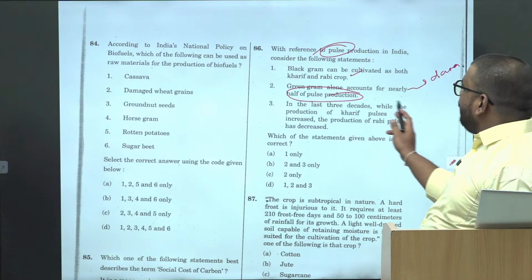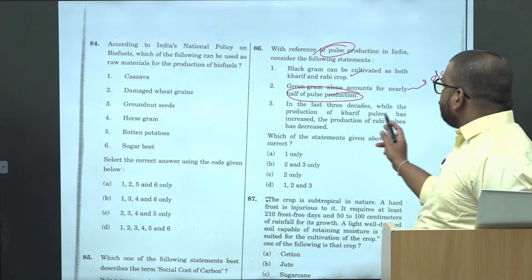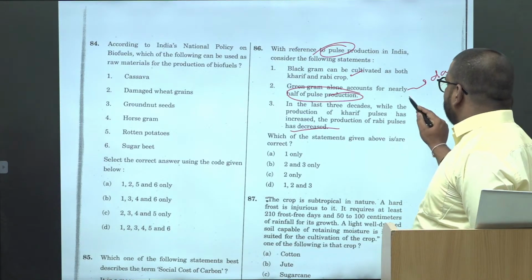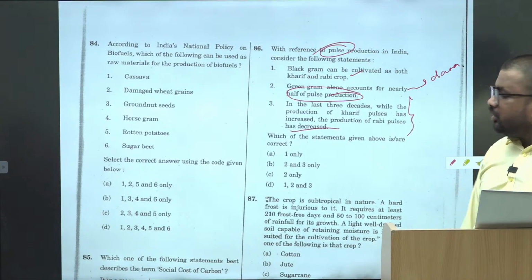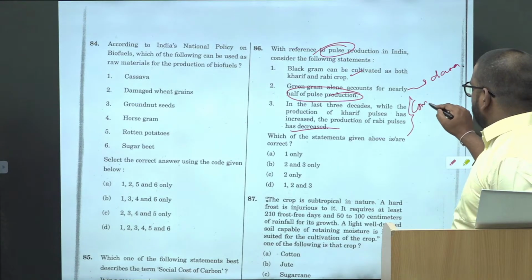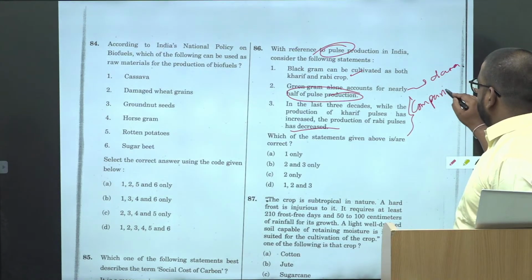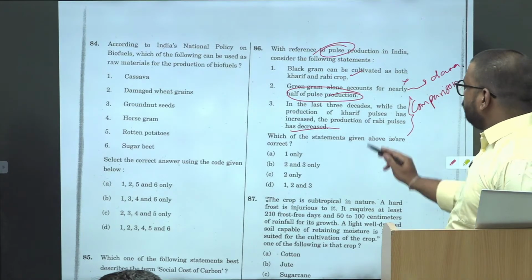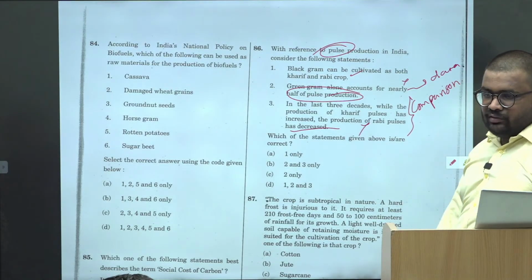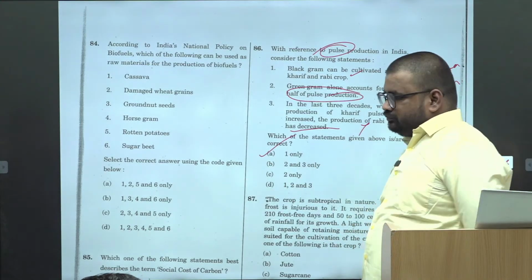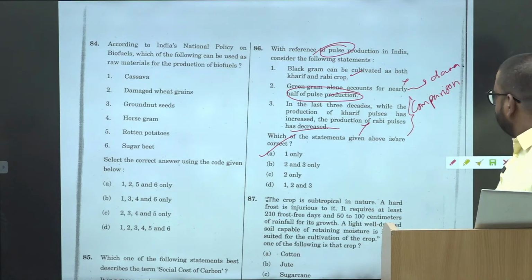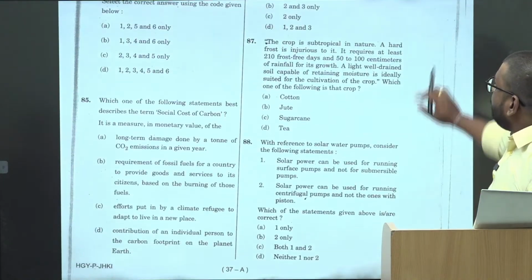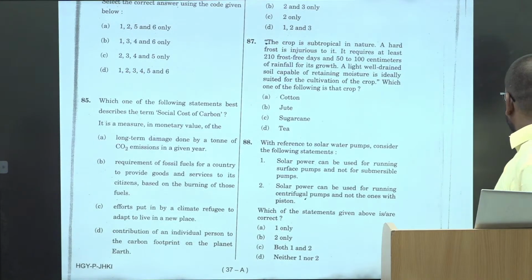And in the last 3 decades, the production of Kharif pulses has increased, production of Rabi pulses has decreased. This is comparison. Right, so data we consider as, comparison we consider as correct.